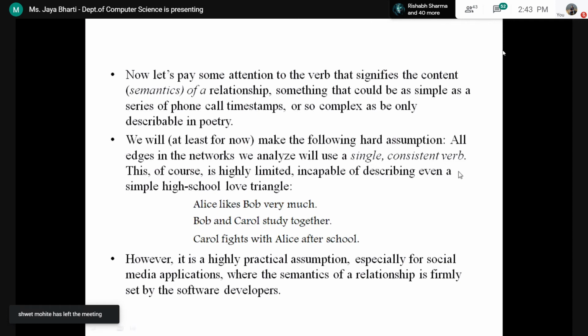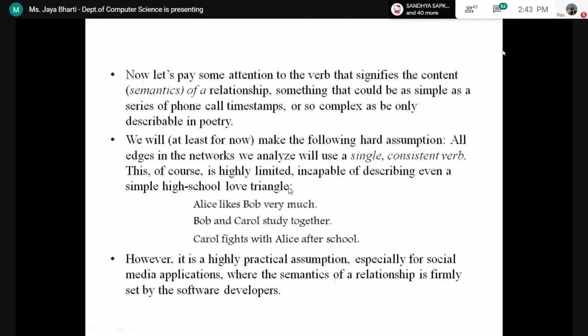This is of course highly limited, and is incapable of describing even a simple high school love triangle. By using this assumption, that all edges in the network we analyze will use a single consistent verb, we cannot even show this simple relationship, the high school love triangle. Alice likes Bob very much.